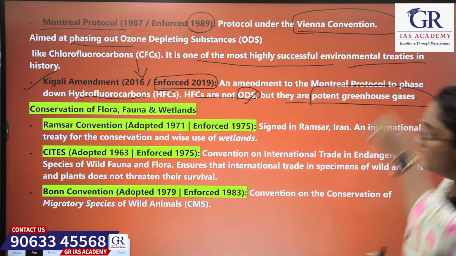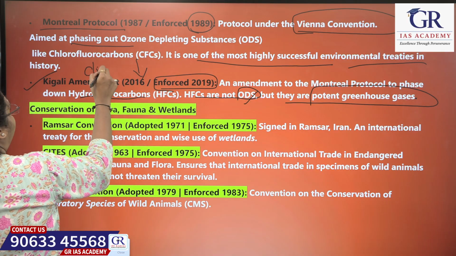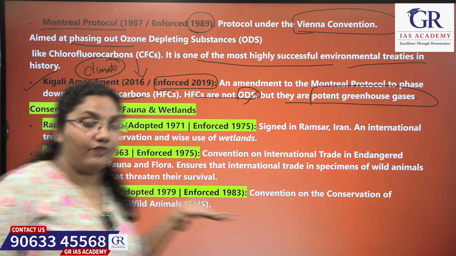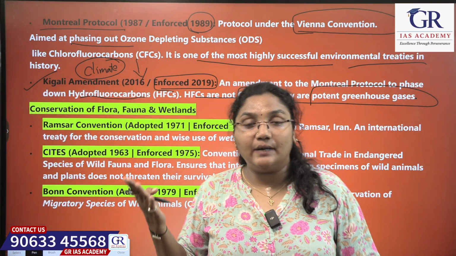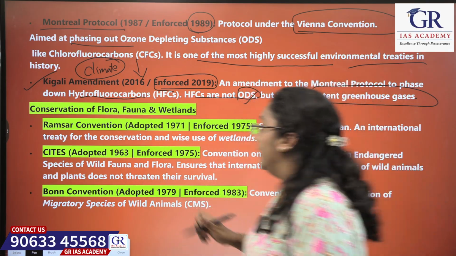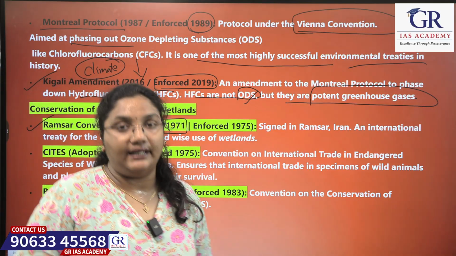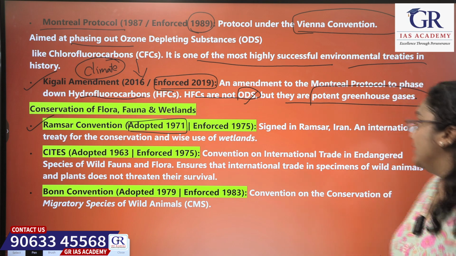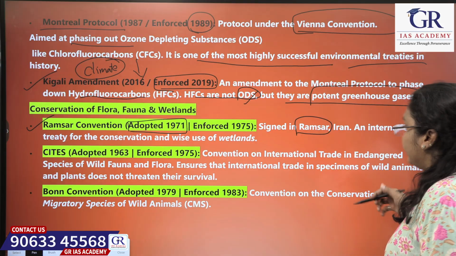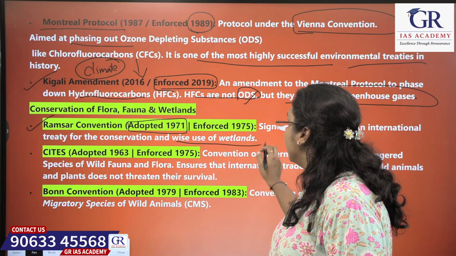Okay, next. That was about climate change and all, right? Now we will see the conservation of flora, fauna and wetlands. When we talk about wetlands, the first name which comes to our mind is the Ramsar Convention, right? The Ramsar Convention was adopted in the year 1971 and came into force in 1975. It was signed in a place called Ramsar in Iran. It is an international treaty for the conservation and wise use of wetlands.